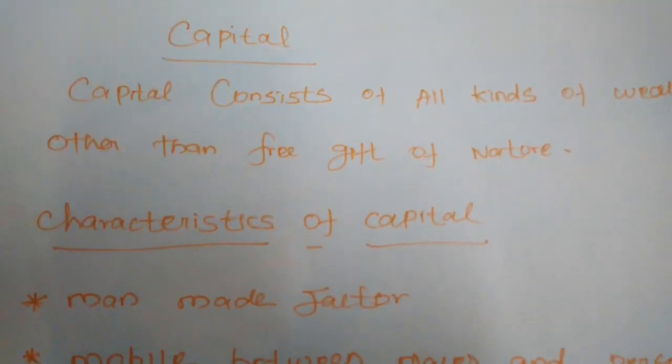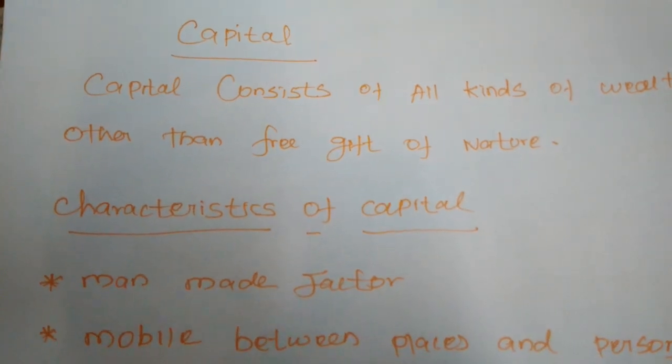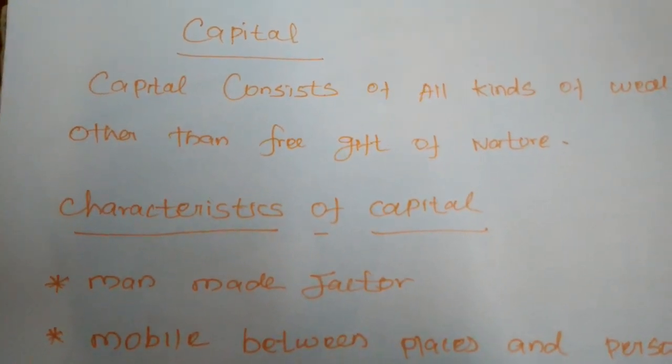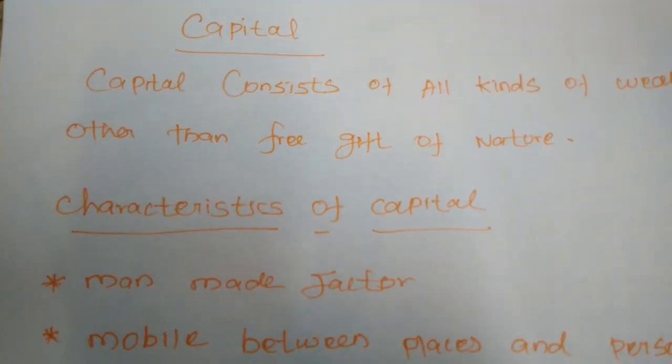Here we have to note one thing, as we studied last day itself: all capital is wealth, but all wealth is not capital.